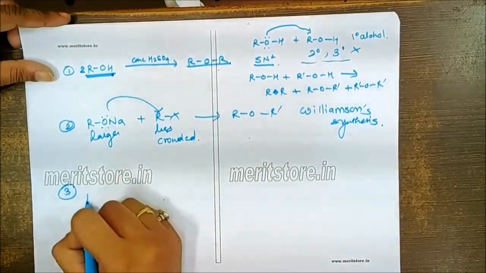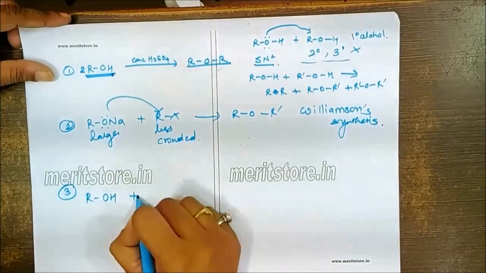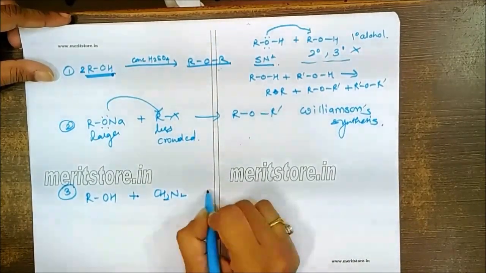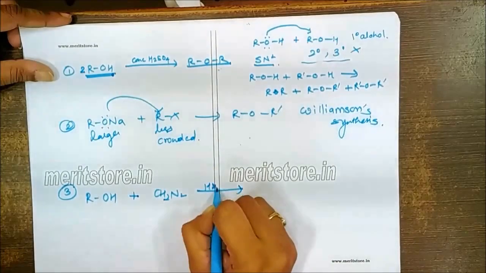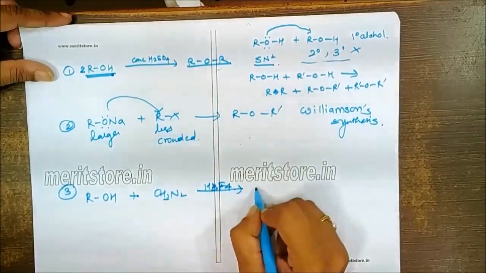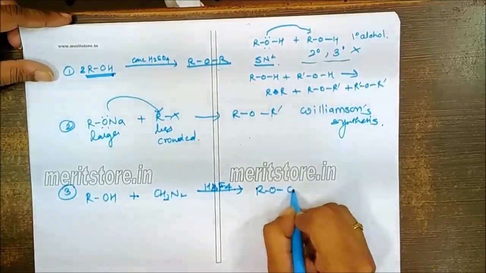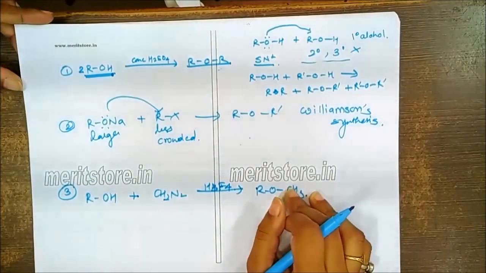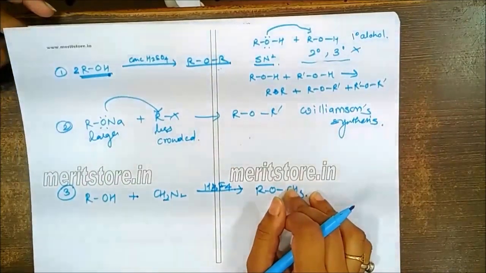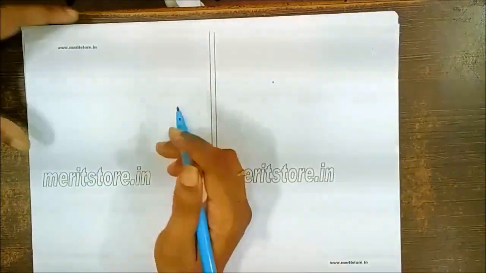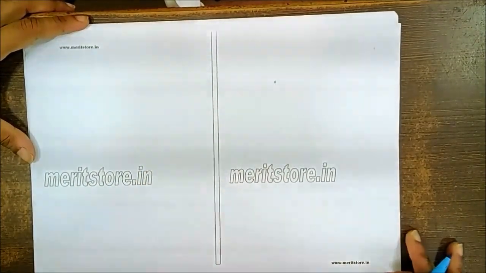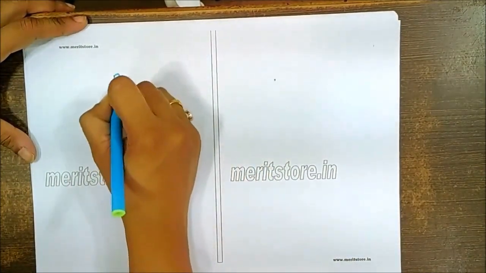And the third method is reaction of alcohol with diazomethane in presence of hydrogen fluoroborate, so as to give formation of methyl ether. This method is specifically used for the formation of the methyl ethers. Let's talk now about the reactions of ether that we need to focus on.